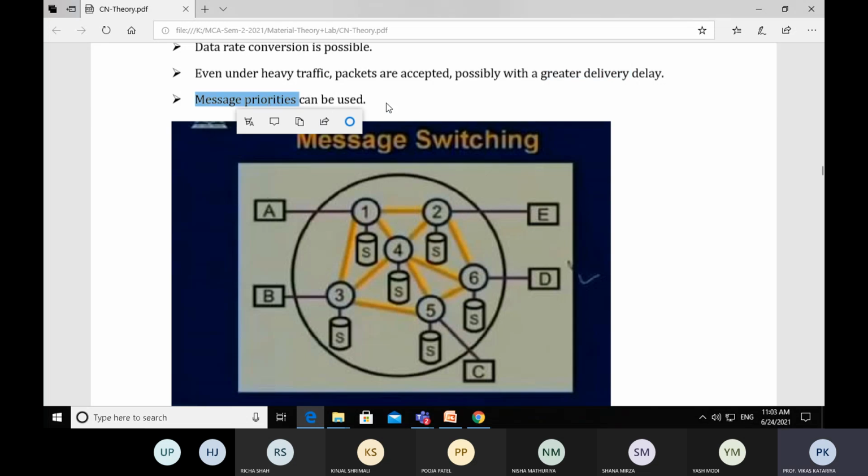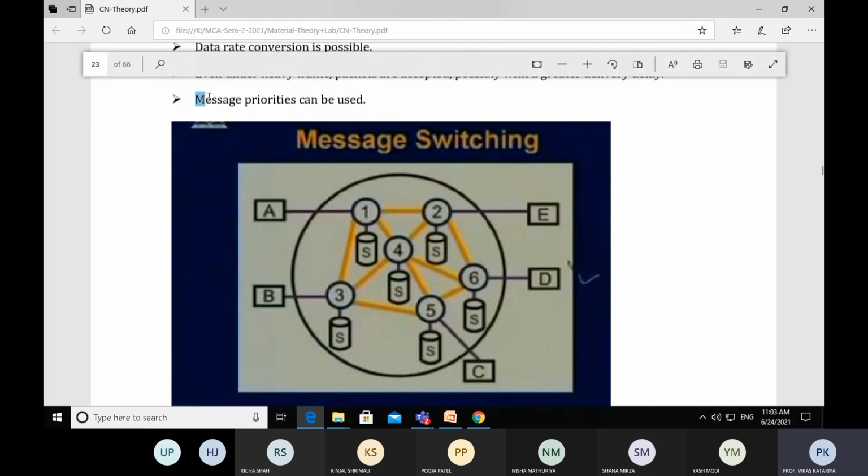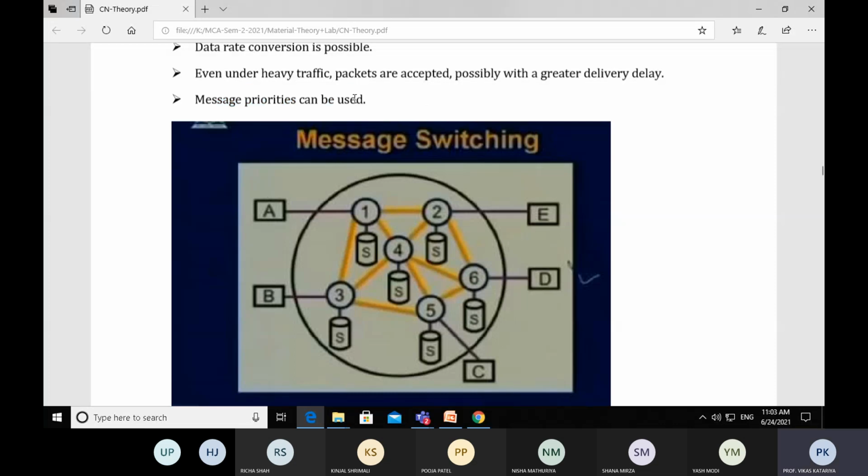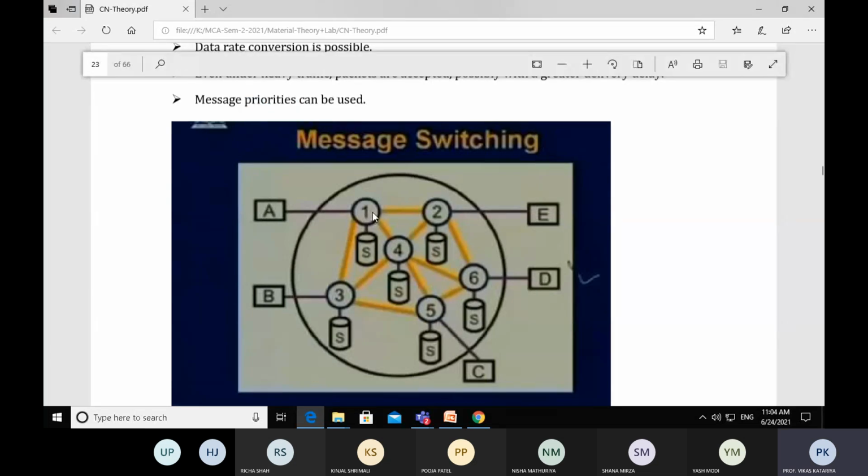Now the third point is that message priorities can be used. That means we tell which message is transferred first and which is not. We are able to assign priority in the storage, and that is done by the node.